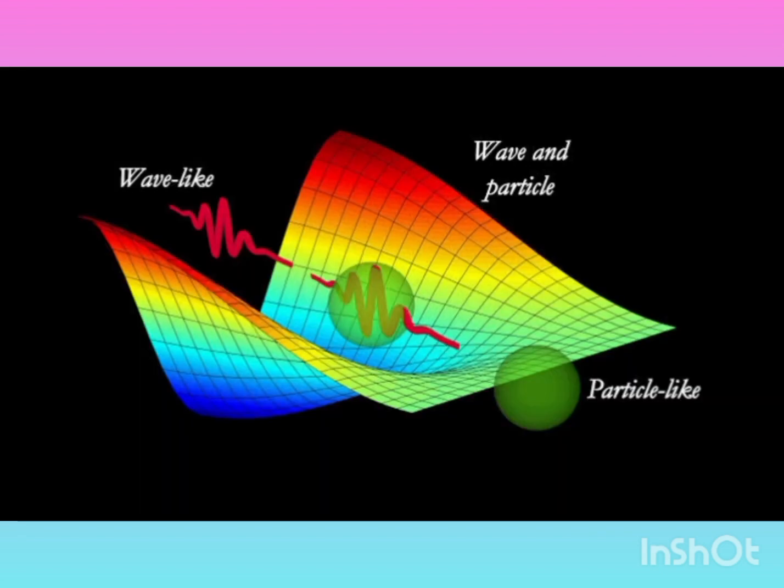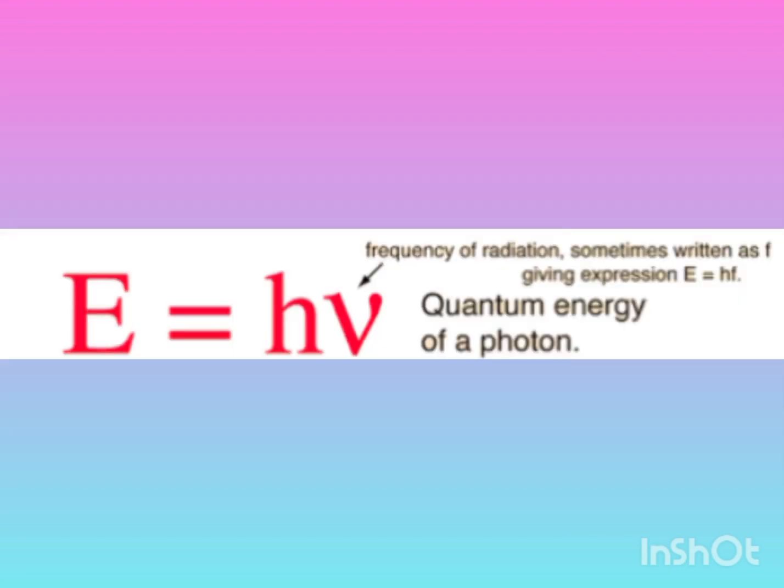Generally, the energy of light is proportional to its intensity. But in the photoelectric effect, it was observed that it depends on the frequency also. So Einstein was the one who gave the hypothesis that light is not only a wave, it behaves like matter also. He said that light consists of different quanta, and one quantum he named a photon. It is like a particle, and each quantum or photon carries an energy of h nu, where h is the Planck constant.